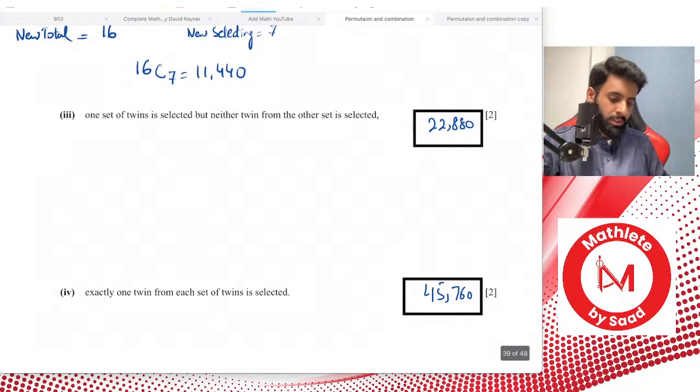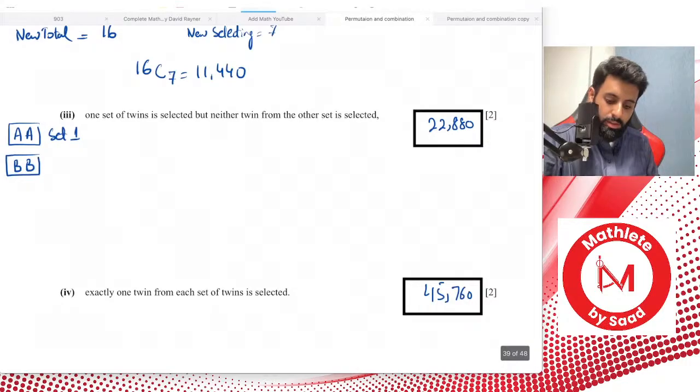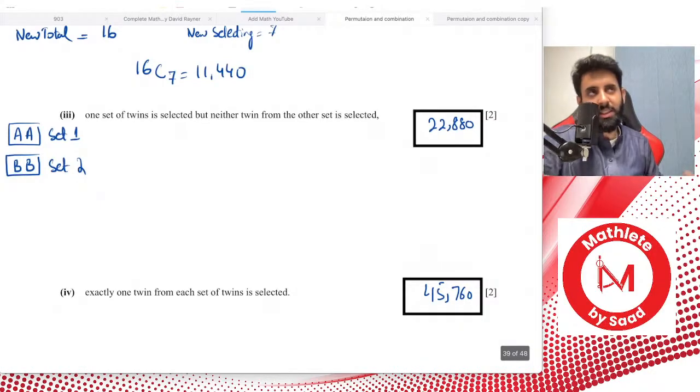Let's give these sets of twins a name. Let's say there's one set which I'm going to call AA, since twins usually look alike. This is set 1, and let's say there's another set called BB, which is set 2. Let's first understand the question before we dive into the solution.